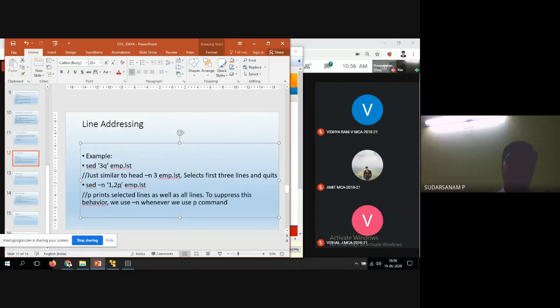sed minus n '10,15p' emp.list. Whatever line range you want to print, you should put it into double quotes or single quotes. Both will work here in Unix, no problem, so you can use either one. So to print lines 10 to 15, sed minus n within quotes 10 comma 15 p, and it will print that particular range of lines.